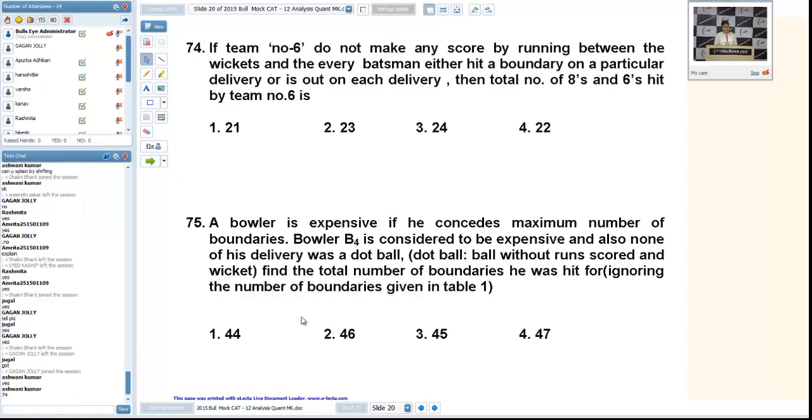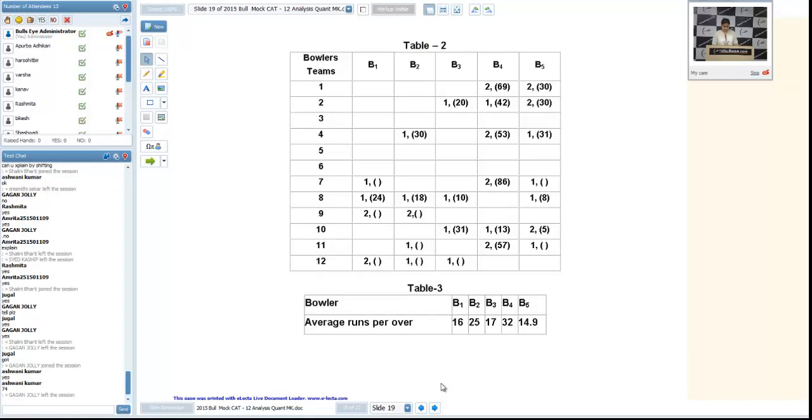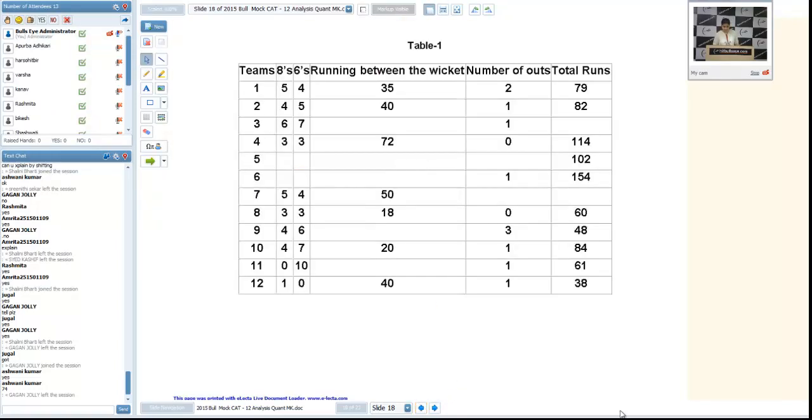Yes, that was a difficult question. Let us see that, because 75th and 76th were very easy. I need these two tables. The 74th question is: if team number 6 makes no score by running between the wickets, and every batsman either hits a boundary on a particular delivery or is out on each delivery, the total number of 8s and 6s hit by team number 6. Actually, we want to calculate this.